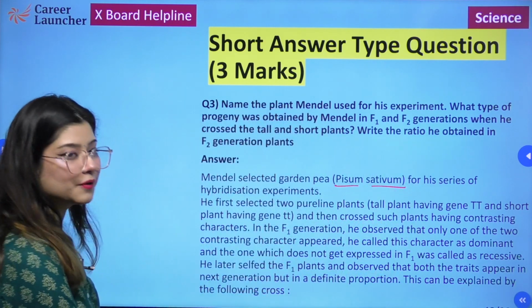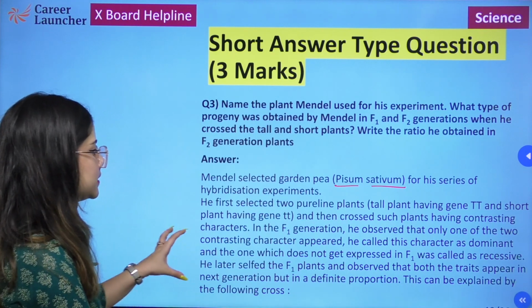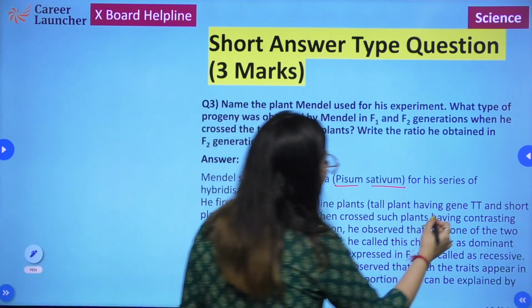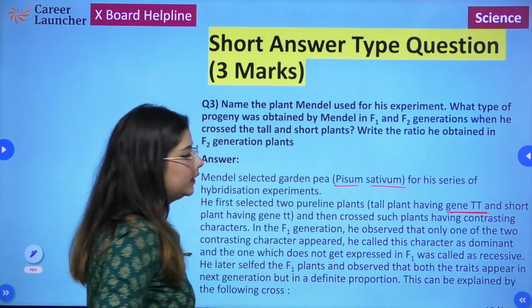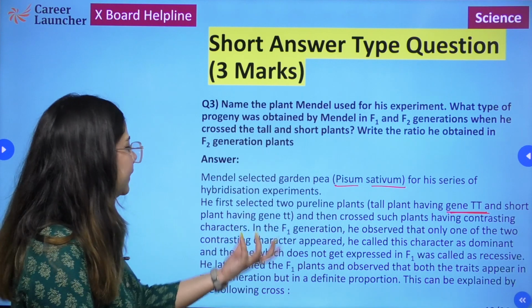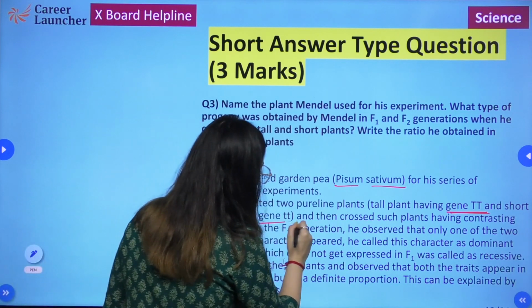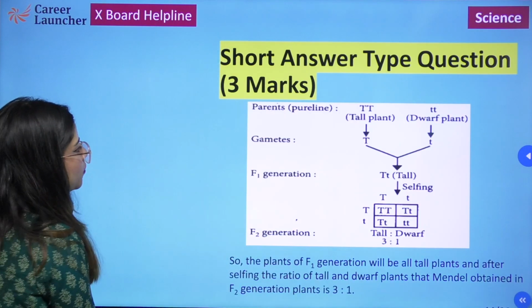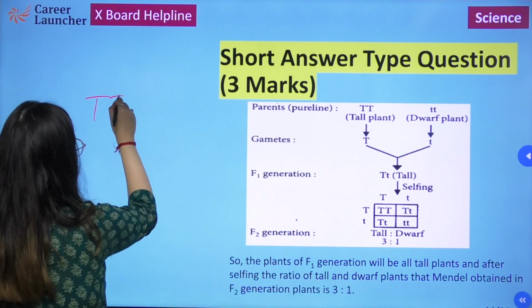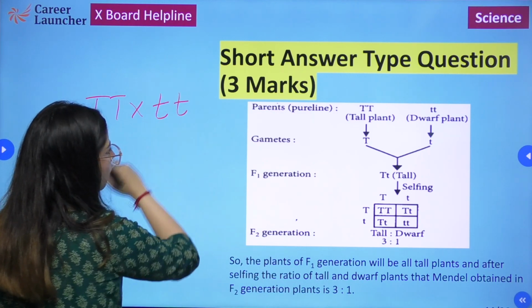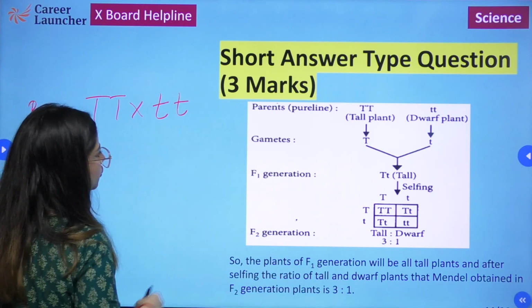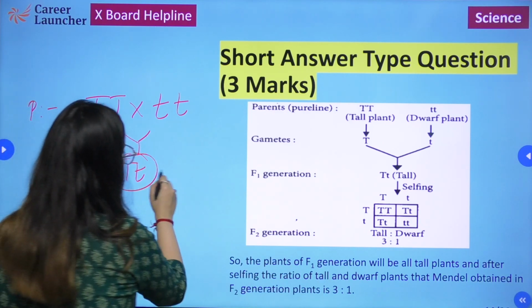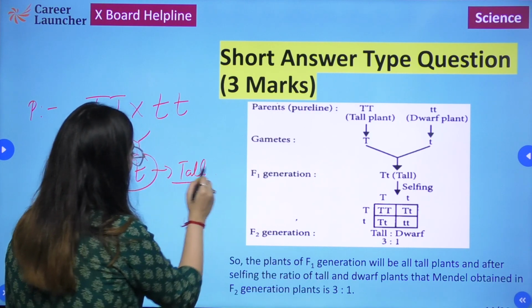for his hybridization experiments, and he first selected pure line plants. So pure line plants means that the tall plant had a pure gene, capital T, and the dwarf plant or the short plant had the gene small t, right? So what he observed was that when he crossed the tall plant and the dwarf plant, so this is the parent progeny, he obtained the progeny to be tall, right?